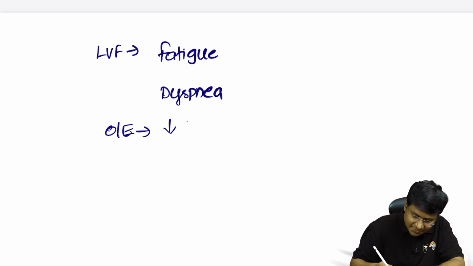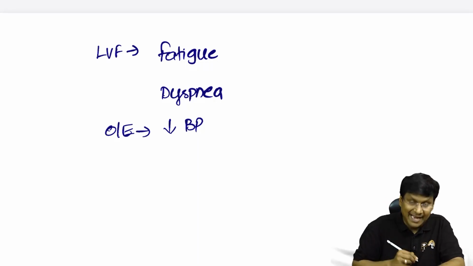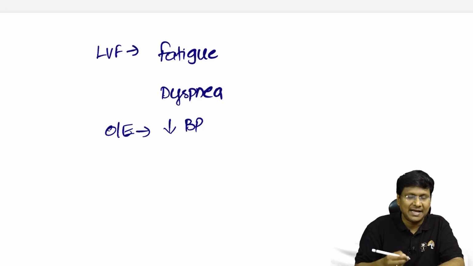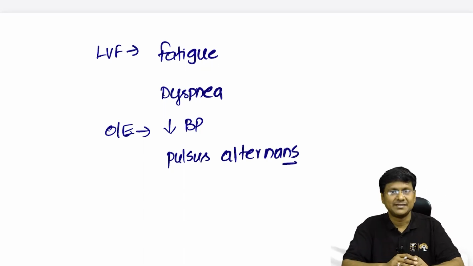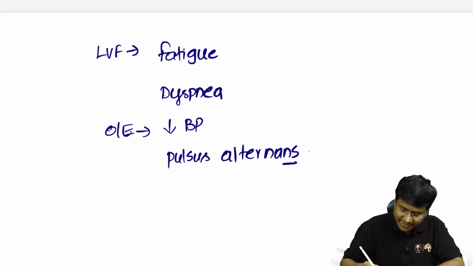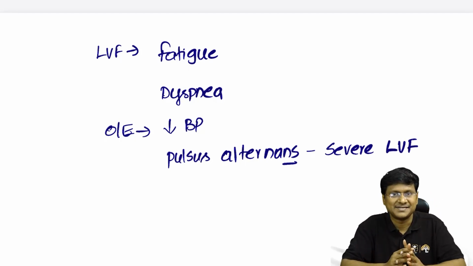On examination, they will have significant hypotension. Why is there significant hypotension? That is because of decrease in the cardiac output. And one more important feature that you will have is pulsus alternans. But this pulsus alternans will be there only in cases of severe left ventricular failure.